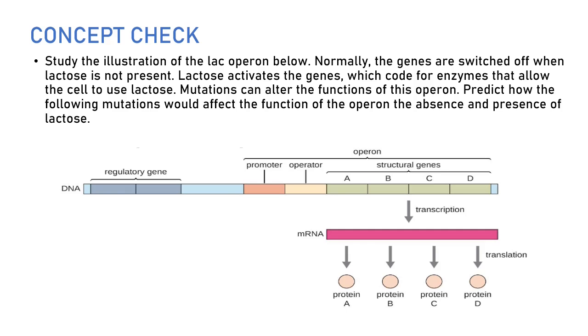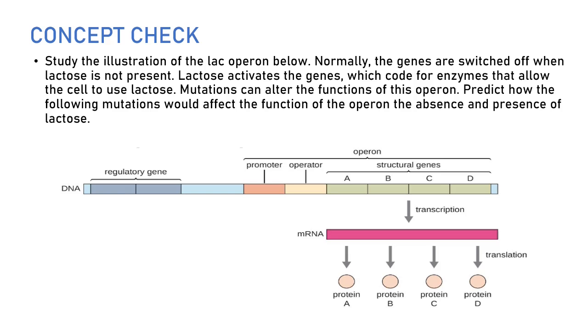In this question, study the illustration of the lac operon below. Normally, the genes are switched off when lactose is not present, and lactose activates the genes which code for enzymes that allow the cells to use lactose. Mutations can alter the functions of this operon, and now you will be asked to predict how the following mutations would affect the function of the operon in the absence and presence of lactose.